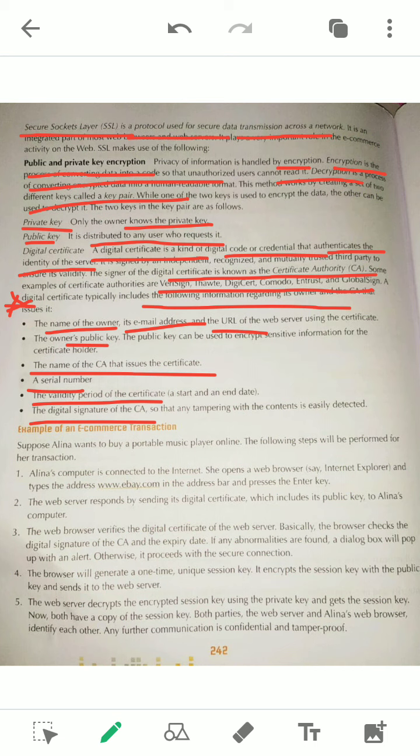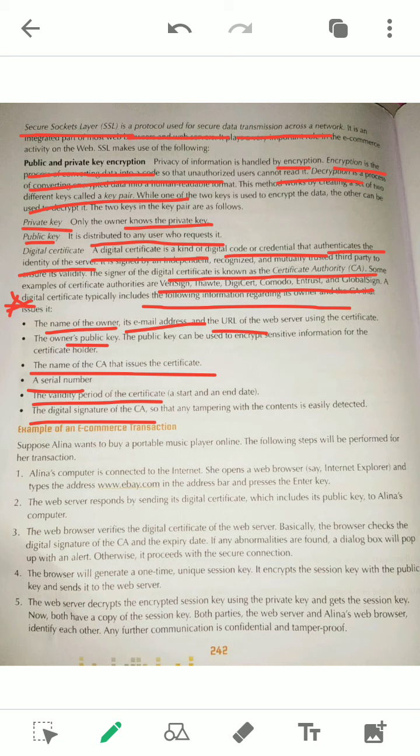First of all, the owner name, email address and URL, then the public key of your server, then the certificate authority name, who has issued it, then the serial number, then the validity period of your certificate, and lastly the digital signature of the certificate authority. So these are the things.